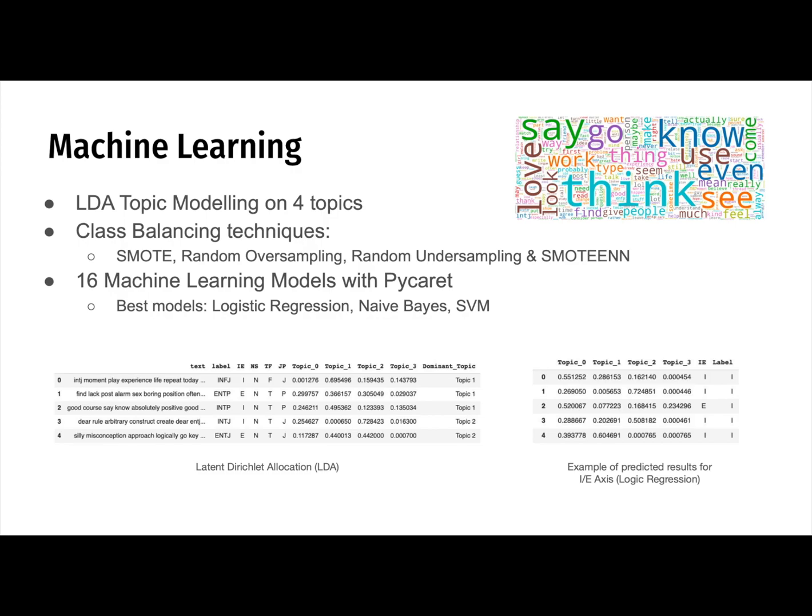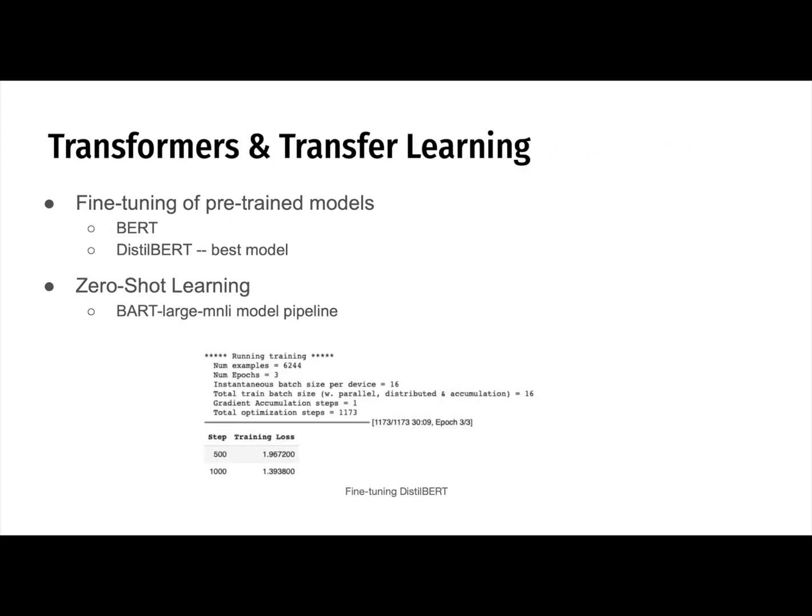However, the results obtained were better without any class balancing techniques and therefore not used for further personality prediction approaches. Through 16 different ML models to be used as baseline models, the best results came from logistic regression and naive Bayes. After machine learning, the second approach considered is to apply transfer learning on transformer-based models like BERT, DistilBERT, and also zero-shot learning on the pipeline.